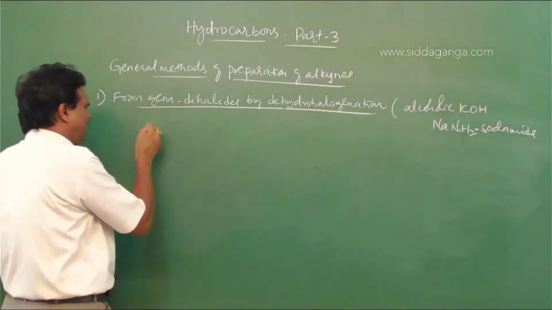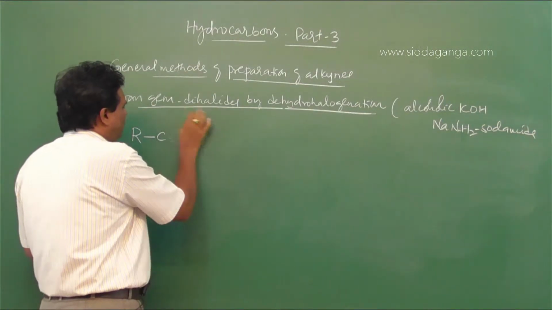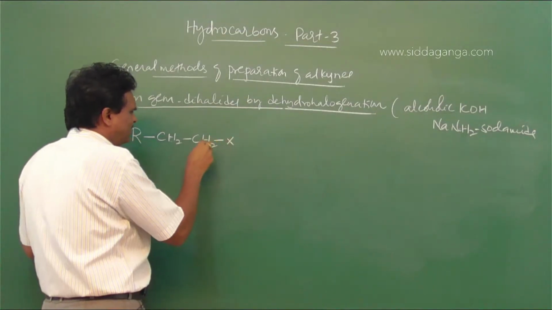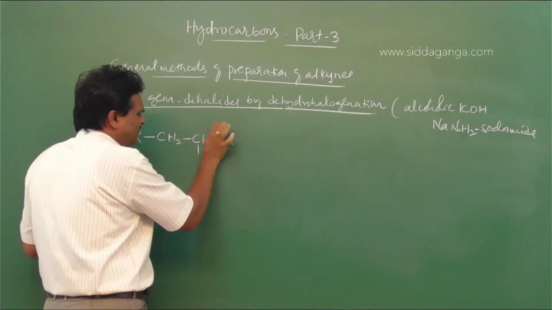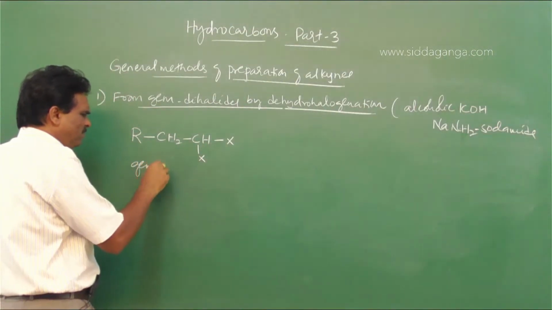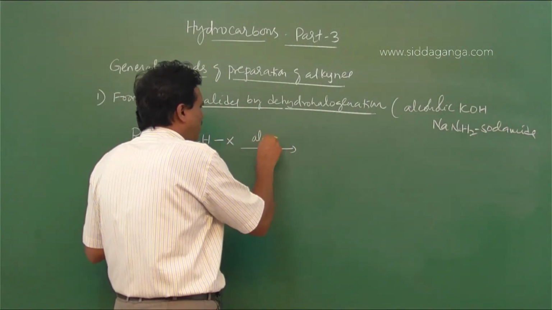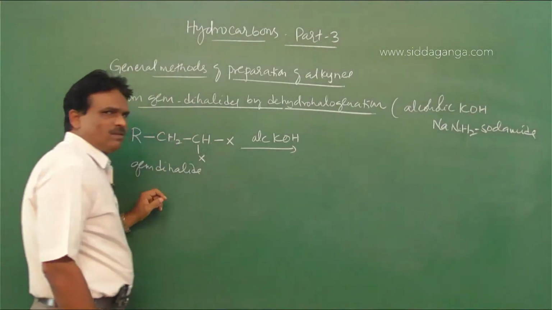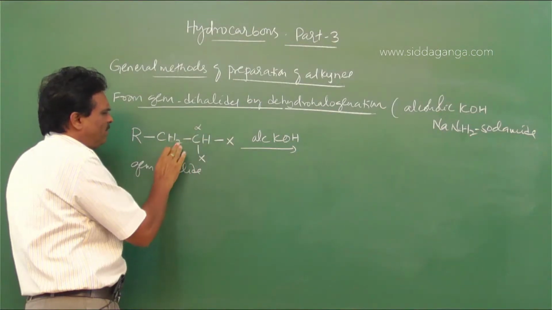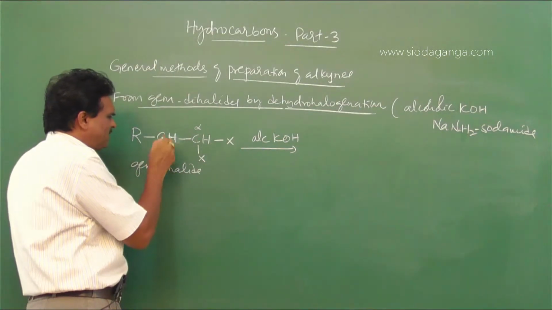So this is a gem dihalide, RCH2CHX2. When it is heated with alcoholic KOH, the carbon atom bearing the halogen atoms is alpha, and the carbon atom attached to the alpha carbon is beta.